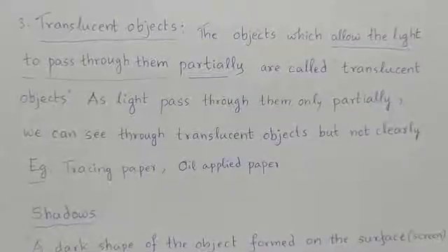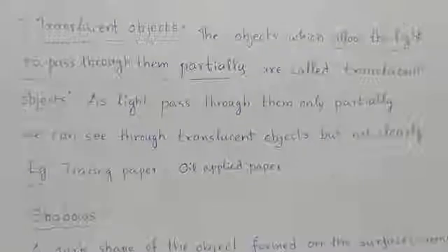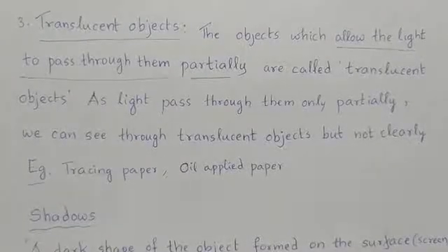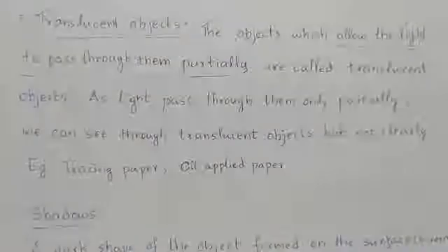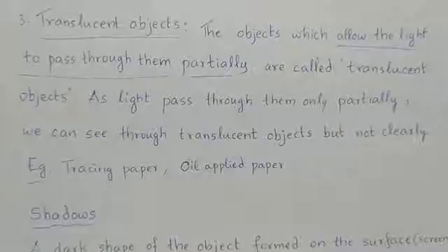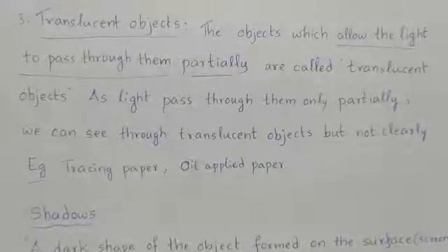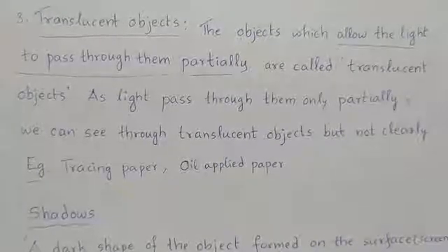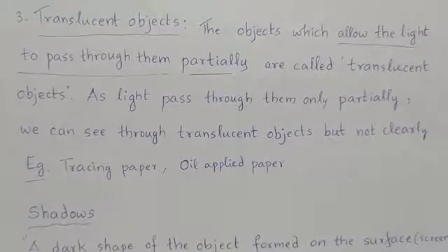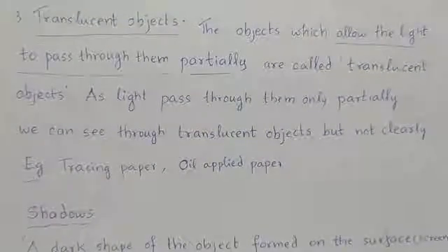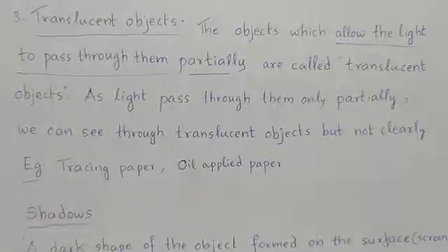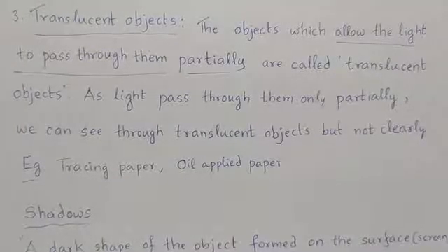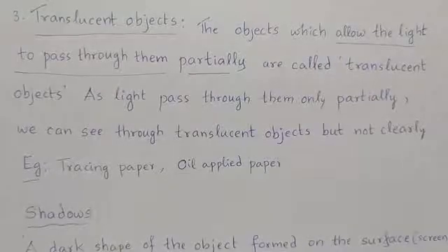Next, translucent objects. The objects which allow the light to pass through them partially. Transparent objects allow the light to pass through them completely, whereas translucent objects allow the light to pass through them partially. And such objects are known as translucent objects. As light passes through them only partially, we can see through translucent objects but not clearly.